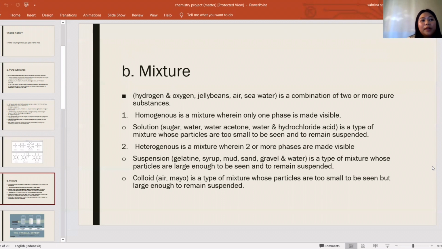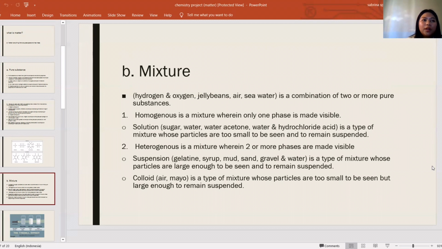For the second one is heterogeneous. Heterogeneous is a mixture wherein two or more phases are made visible. There are suspension and colloid. The examples for suspension are gelatin, syrup, mud, sand, gravel, and water. Suspension is a type of mixture whose particles are large enough to be seen and to remain suspended.